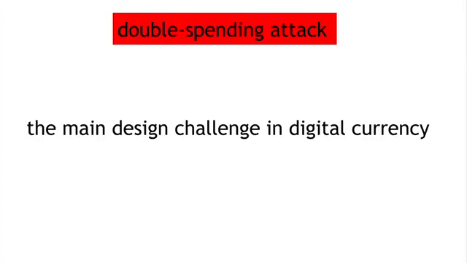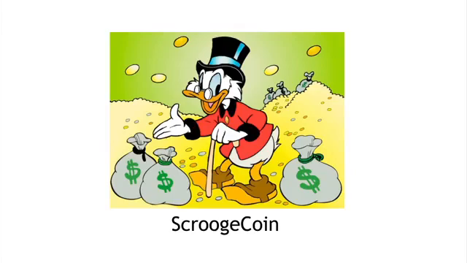So in order to build a cryptocurrency that is going to be workable, we need to have some solution to the double spending problem. And indeed, the double spending problem is the main design challenge that we face in designing a cryptocurrency. So we need to somehow improve on Goofy Coin, and we'll do that by designing another coin, which I'll call Scrooge Coin. Scrooge Coin is going to be rather like Goofy Coin, except it will solve the double spending problem in a particular way. And this coin was created by Scrooge.